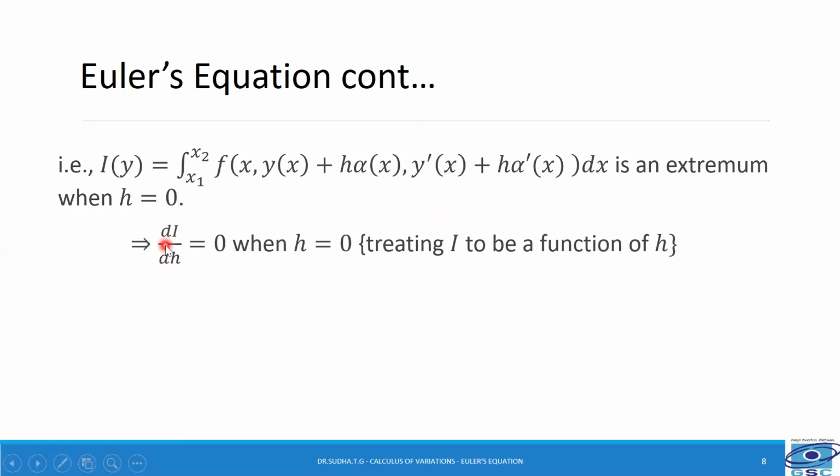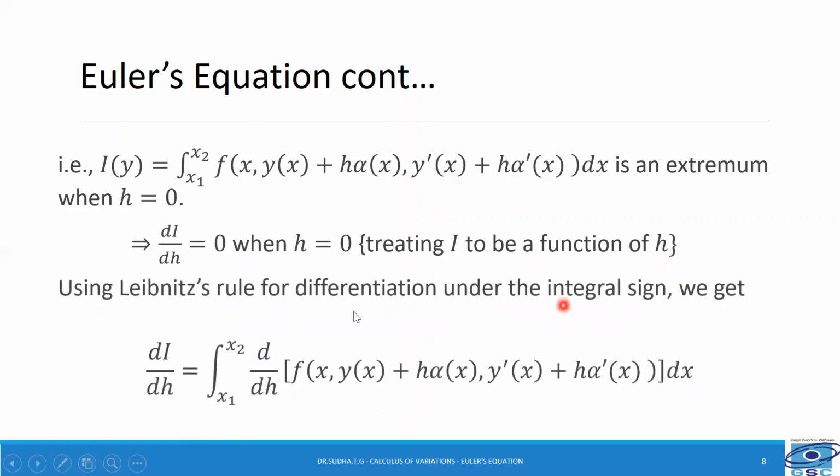Now let us find the derivative of I with respect to h, and that will be equal to 0 when h is equal to 0. Why? Because we are treating I to be a function of h. Now let us use Leibniz rule for differentiation under the integral sign. So here we are going to differentiate I with respect to h. So we are differentiating this integral with respect to h using this Leibniz rule for differentiation under the integral sign.